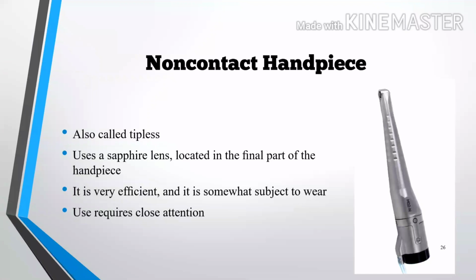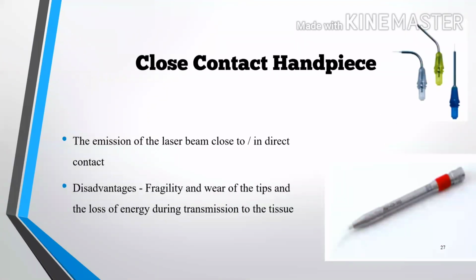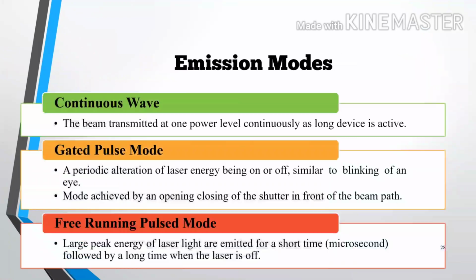We have to be more careful and give attention while using it. Now close contact handpiece. The emission of the laser beam is close to or directly in contact with the tissue. The disadvantage is fragility and wear of the tips and loss of energy during emission to the tissue.